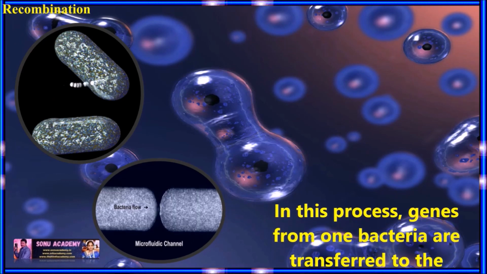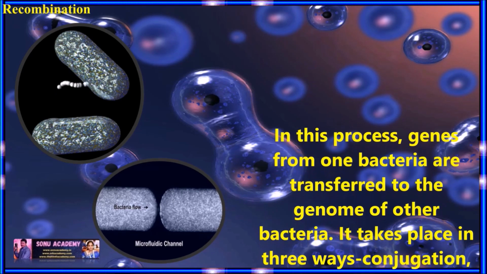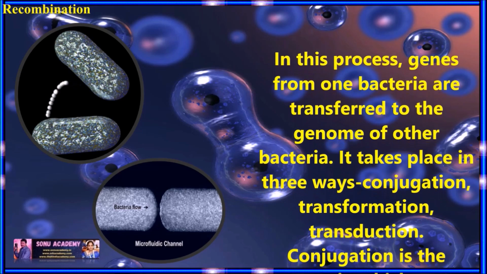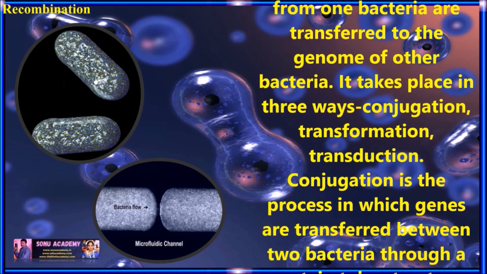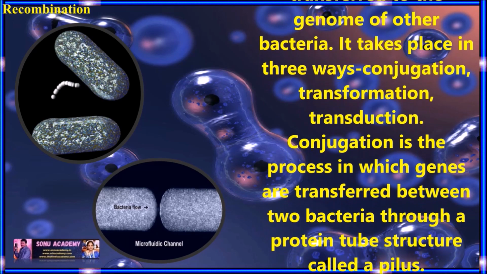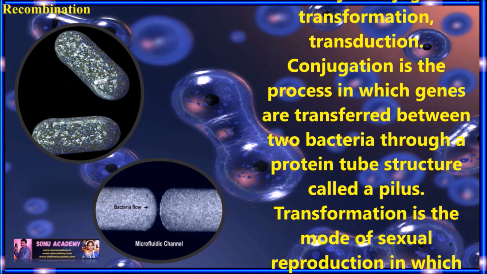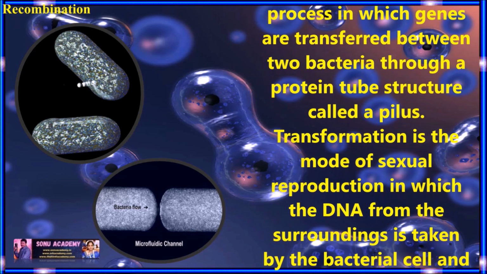Sexual reproduction by conjugation, or we can say recombination. In this process, genes from one bacteria are transferred to the genome of another bacteria. It takes place in three ways: conjugation, transformation, and transduction. Conjugation is the process in which genes are transferred between two bacteria through a protein tube called a pilus.